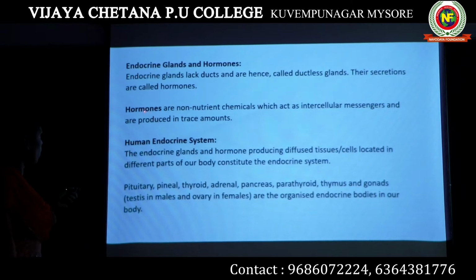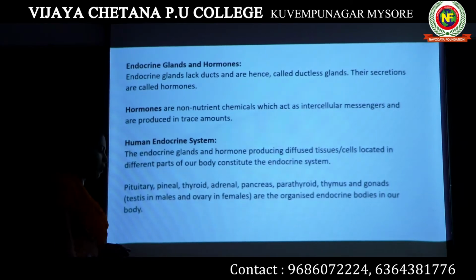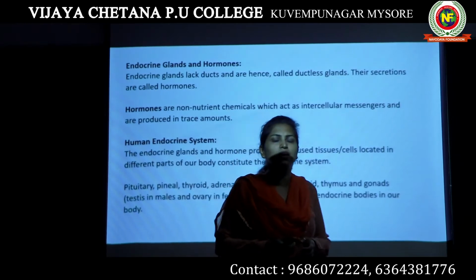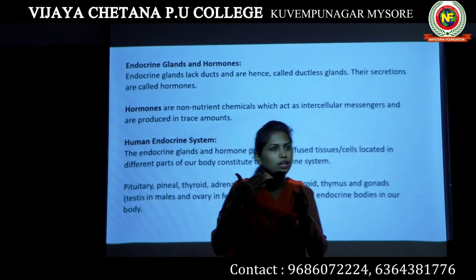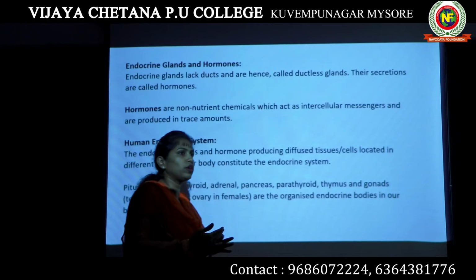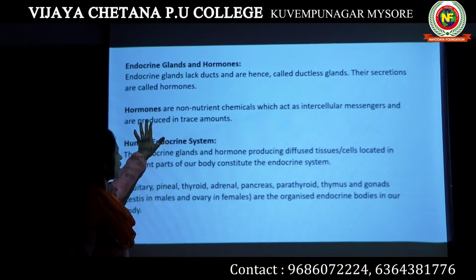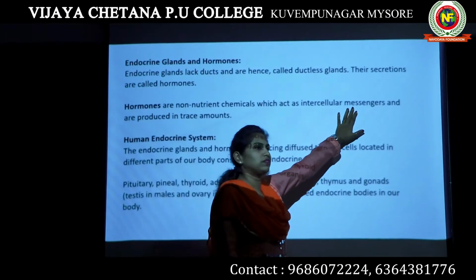Okay, now what are hormones? Hormones are nothing but non-nutrient chemicals which act as intercellular messengers. When I say non-nutrient chemicals, it does not have any nutritional value in our body. However, it acts as an intercellular messenger.